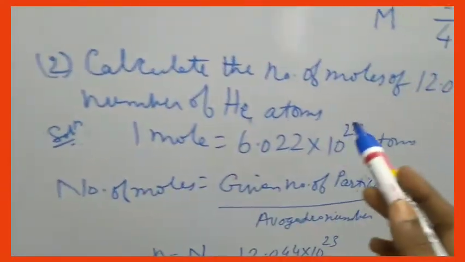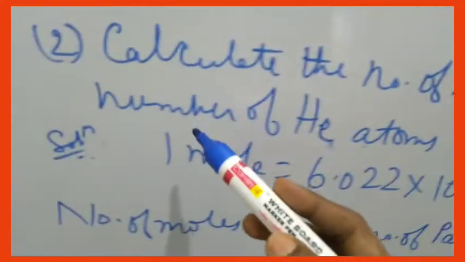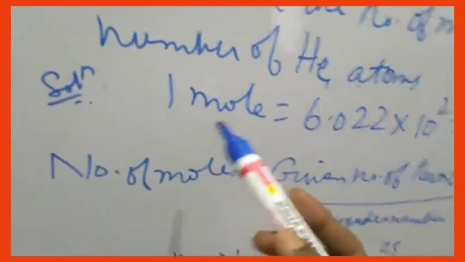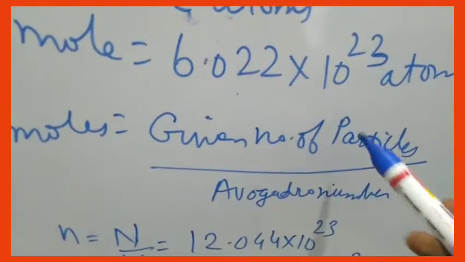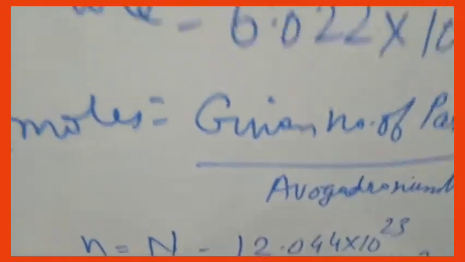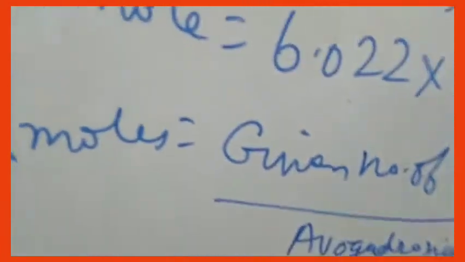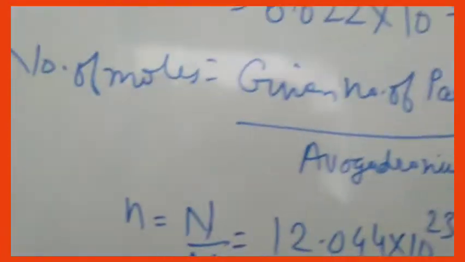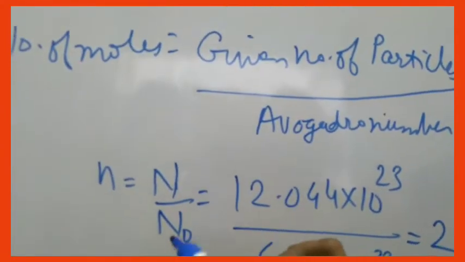Second question, calculate the number of moles of 12.044 into 10 power 23 number of helium atoms. 1 mole is already the Avogadro number I explained, 6.022 into 10 power 23 atoms. Then what is the number of moles? Number of moles is equal to given number of particles divided by the Avogadro number. n is equal to capital N by N naught.